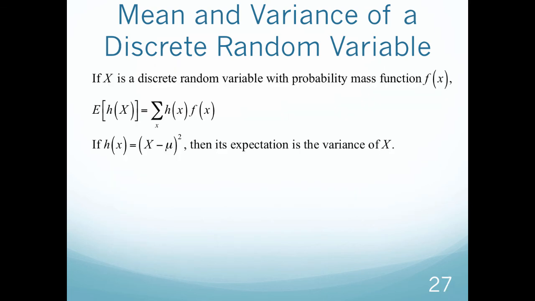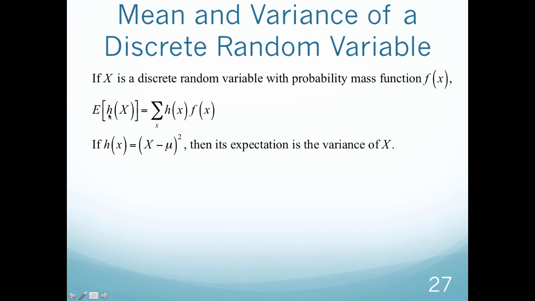Okay, so then let's move on to calculating the mean and the variance of a function, not just a value. So if x is a discrete random variable with a probability mass function f of x, then I'm going to say the expected value of that whole function is the x value times the function value.